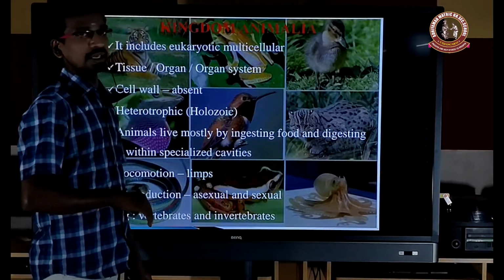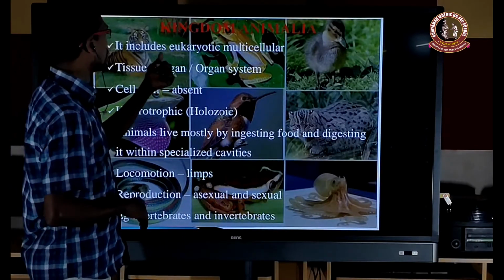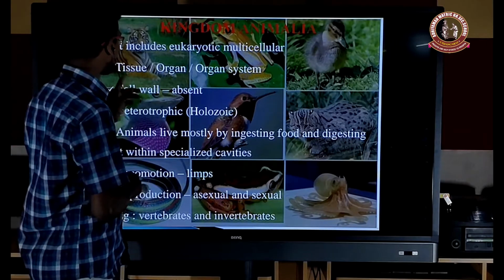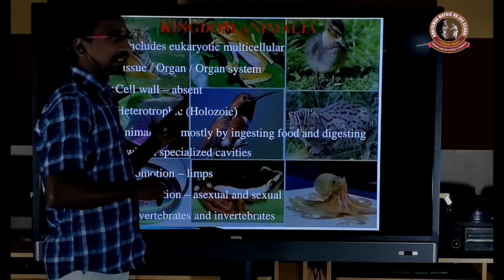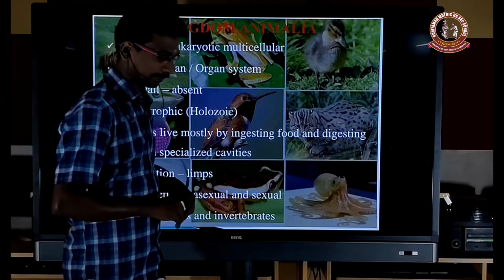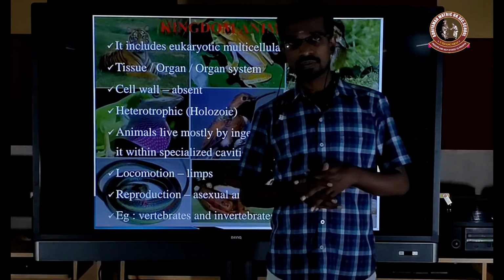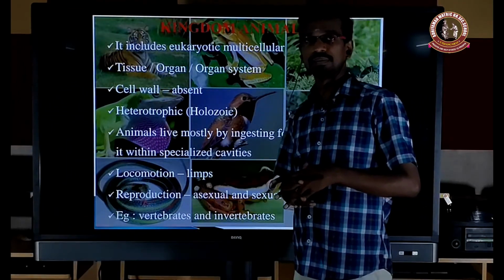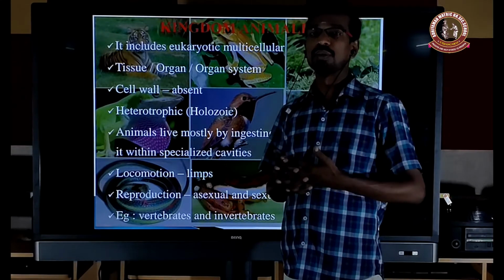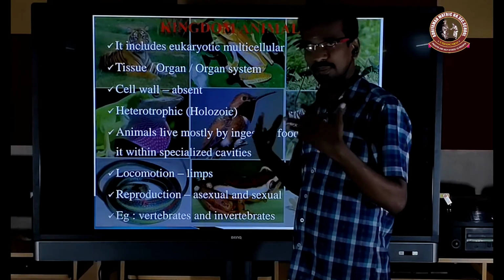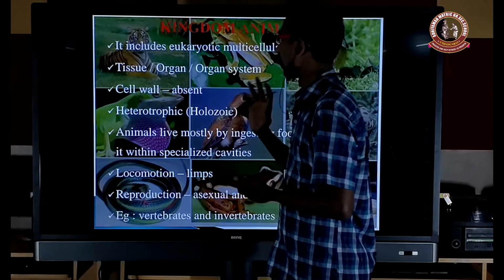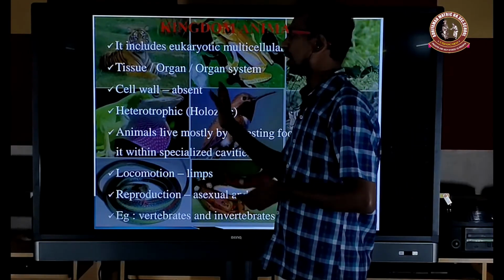Next, the kingdom Animalia. It includes the eukaryotic multicellular animals. The organization of the plant or animal body, that is tissues, organs and organ systems, is present. In our body, different organ systems are present: circulatory system, endocrine system, reproductive system, respiratory system, skeletal system, muscular system, like that. Each system is made up of what? The tissue system. So tissues, organs and organ systems are present. Cell wall is totally absent.